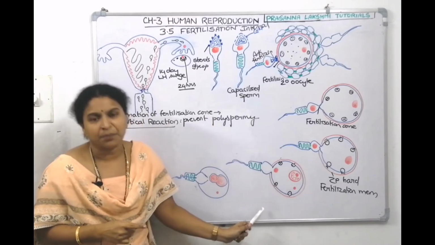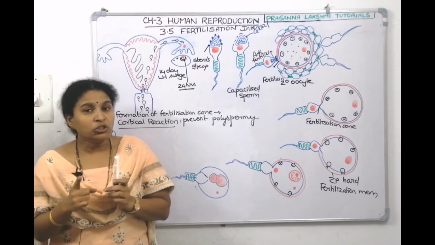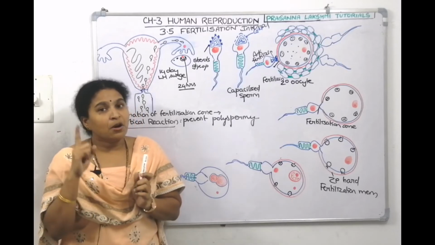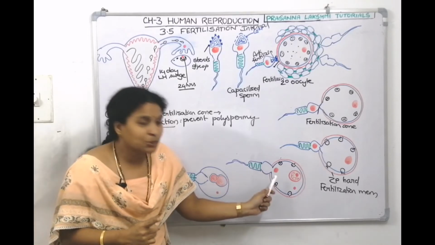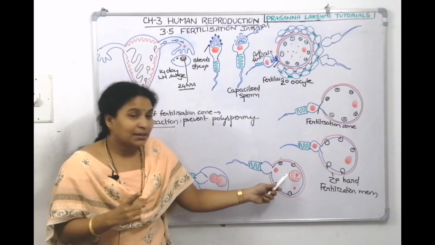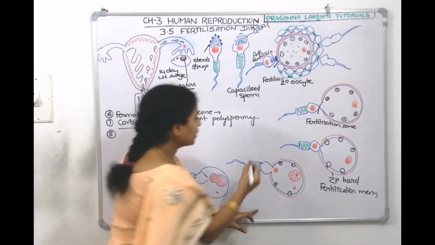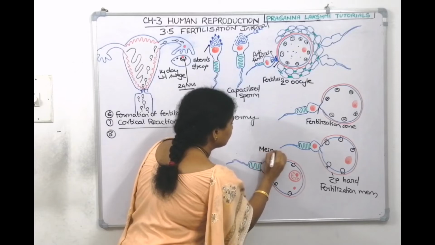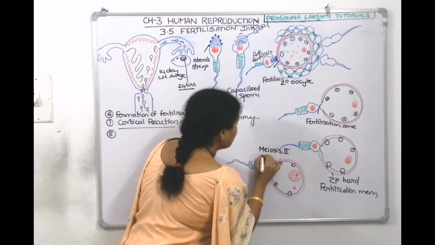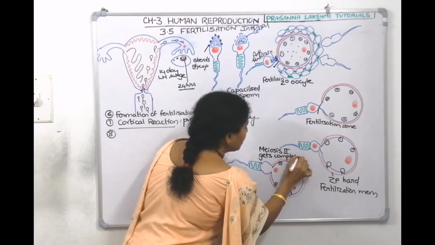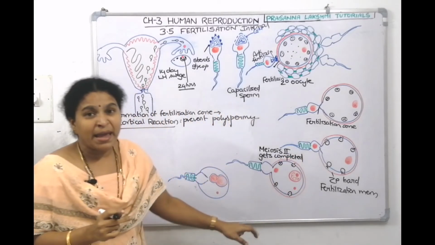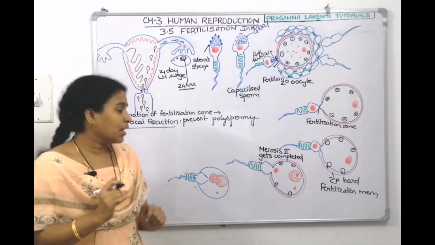At this point, we know that oogenesis got paused. Meiosis 2 got paused in metaphase 2. Now we can see here that meiosis 2 will resume. Meiosis 2 gets completed to make the ova and the second polar body.